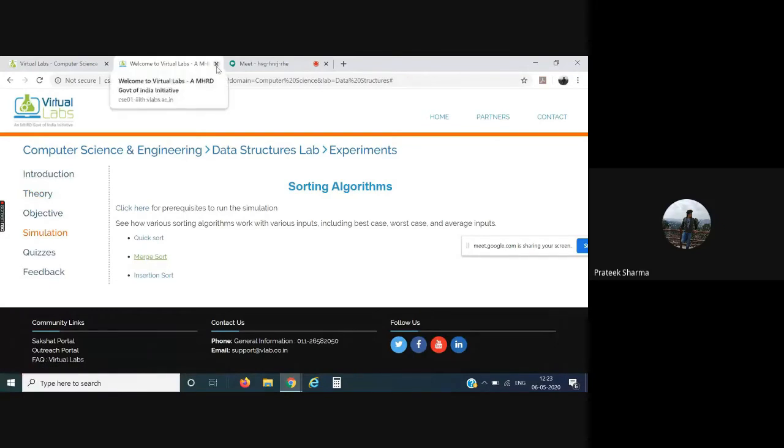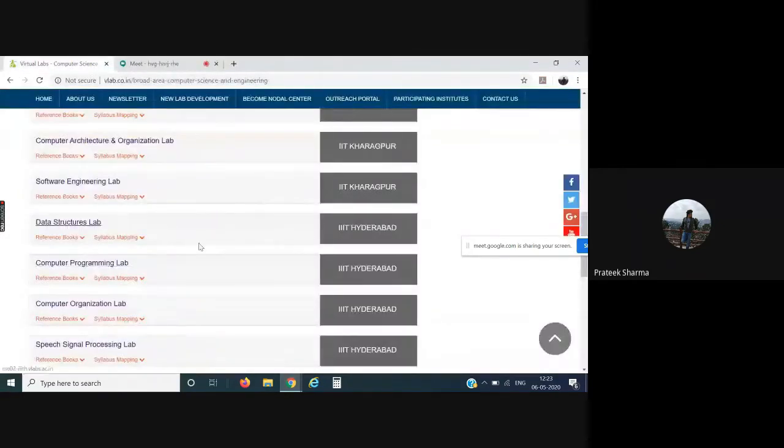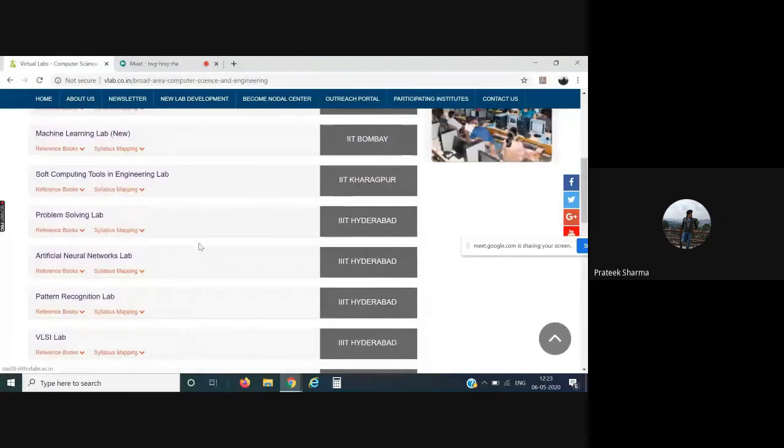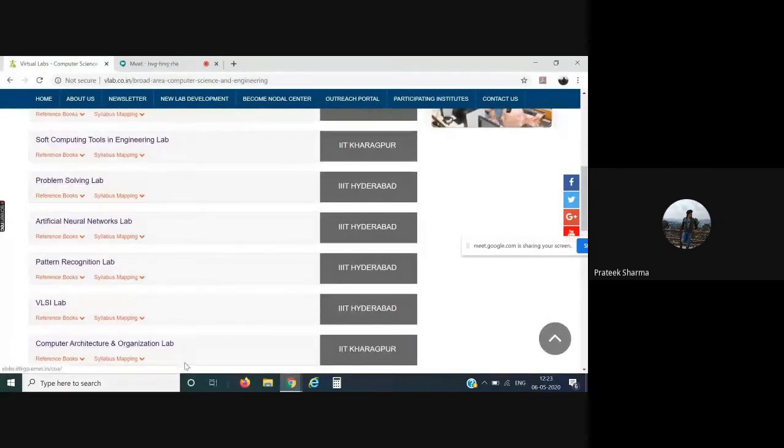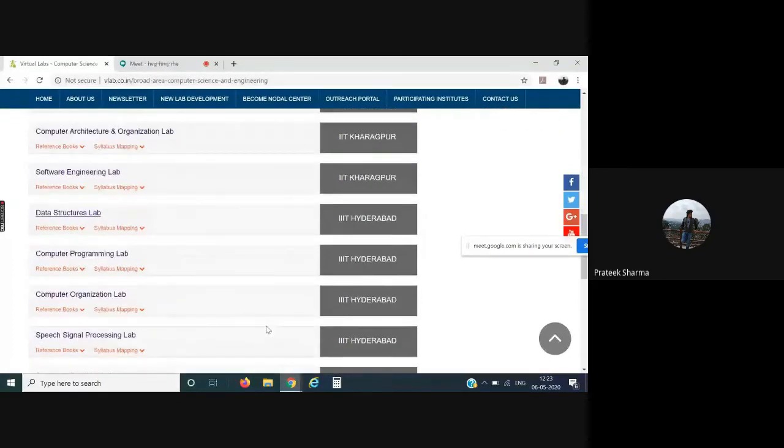Simply close it down. Now, see the data structures lab. We have added one more data structures lab in the new labs, with more sorting techniques, like bubble sort and all, so that you can learn from that. Now we have this particular lab, the computer programming lab.